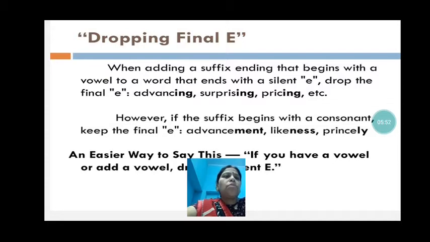In surprise also E was there, we have removed E and added ing. In price also E was there, we have removed E and added ing.